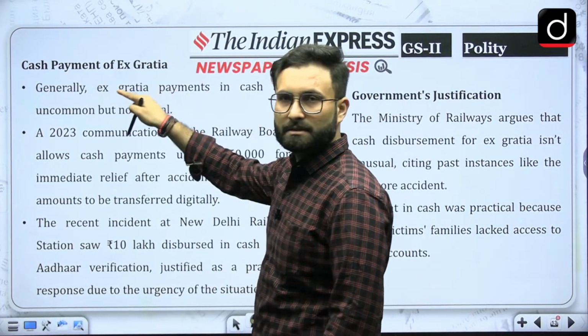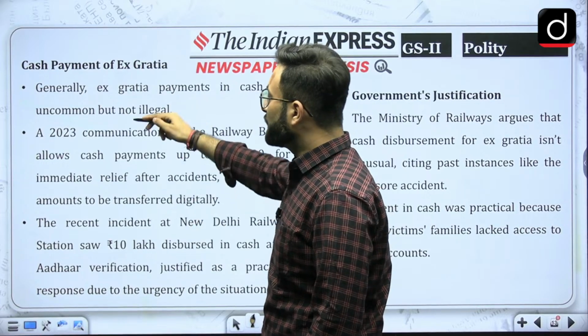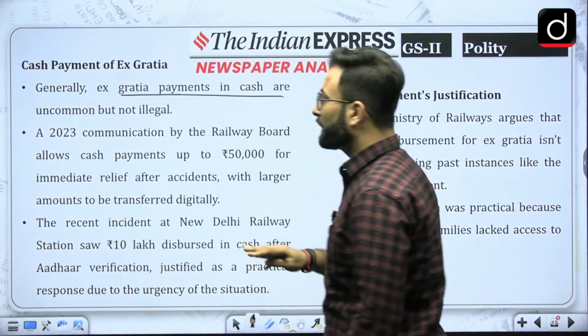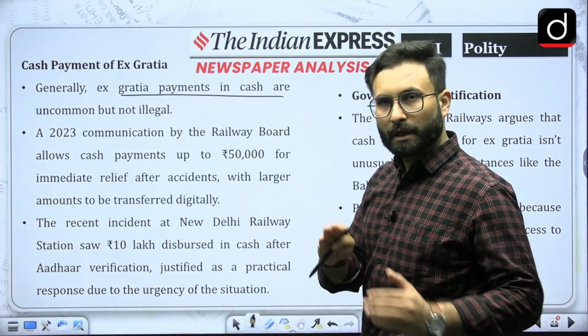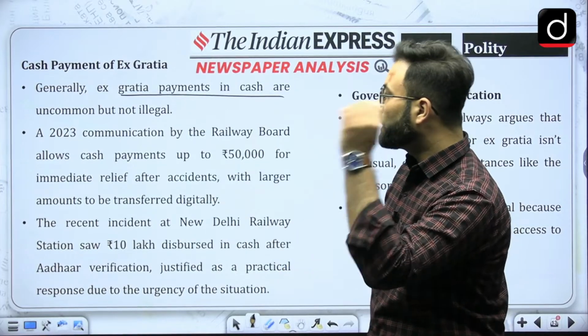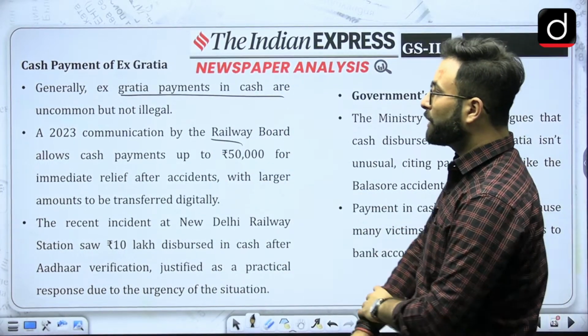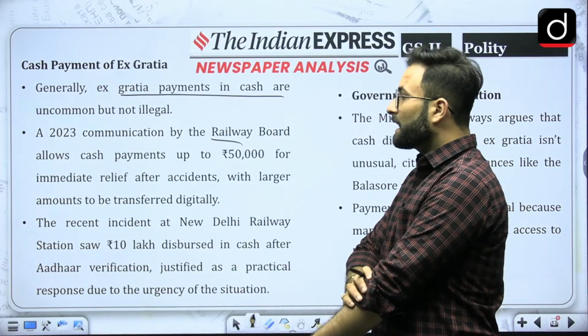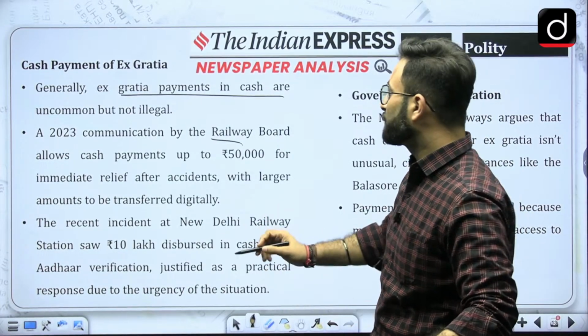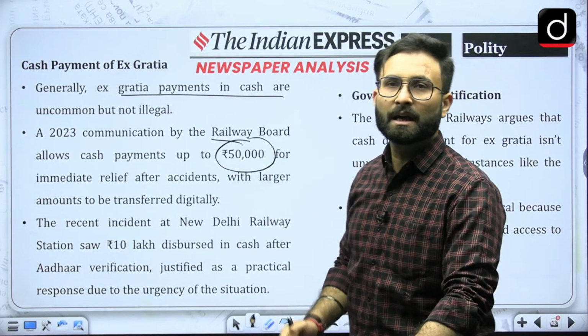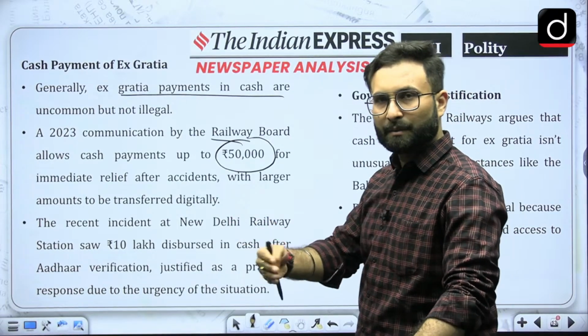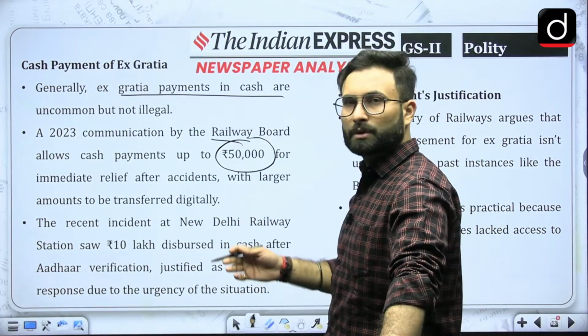Now let's see what the issue is with respect to cash payments. Generally ex gratia payments in cash are uncommon but not illegal. You can do so, but it is uncommon. In 2023, a communication by the Railway Board allowed cash payment up to 50,000 for immediate relief after an accident, with larger amounts to be transferred digitally. So immediately, if some money is to be given, that is 50,000 rupees, and after that larger amounts will be done digitally or through the banks.